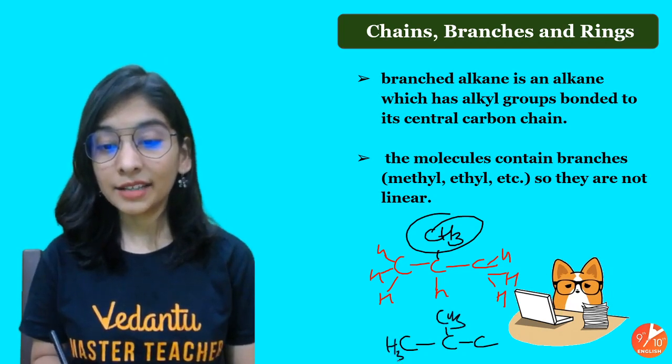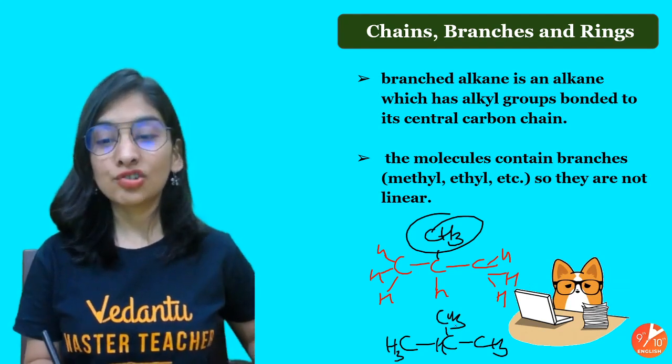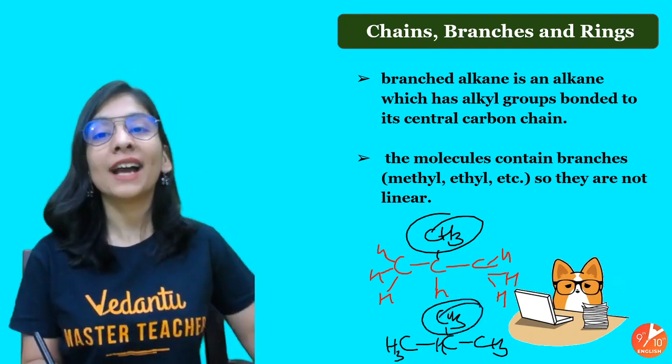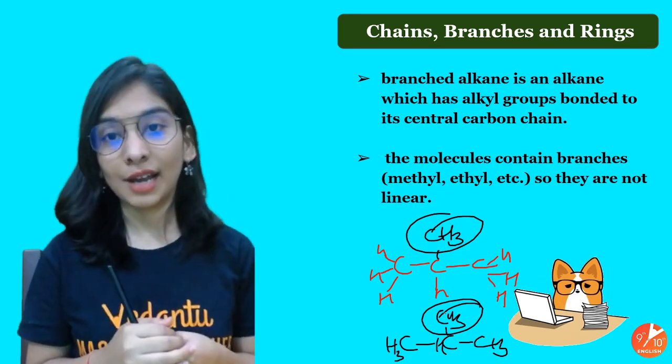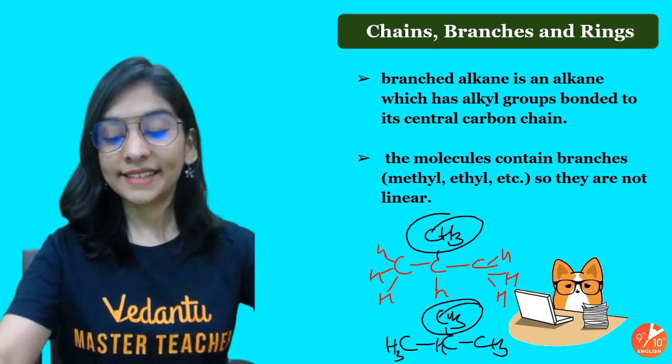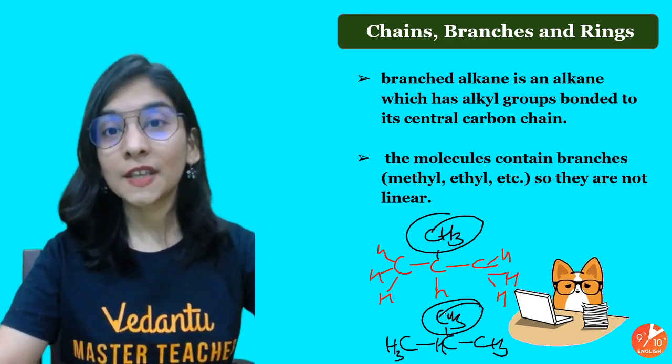Right? What kind of structure am I writing? My condensed structure. This CH3 is acting like a branch. My main chain has some branches. Branched hydrocarbon. And the good part is that nomenclature is not there for branched hydrocarbon according to your books and syllabus for this year.